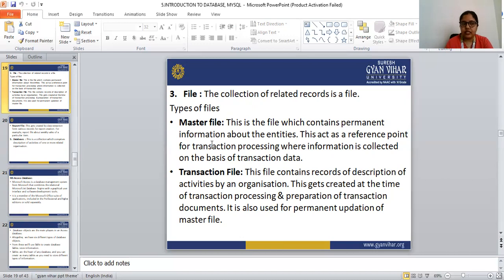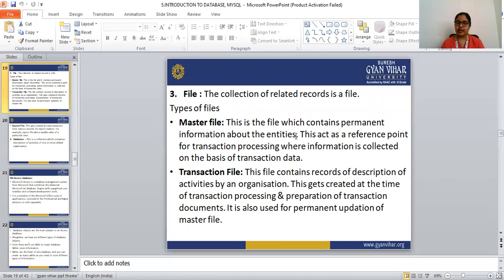The first one is the master file. This is the file which contains permanent information about the entities. That means the name of the person we can't change, so that is permanent information.